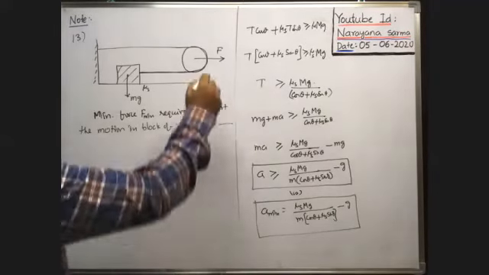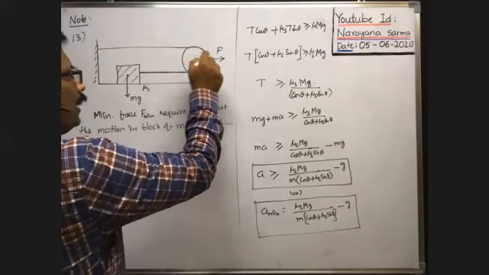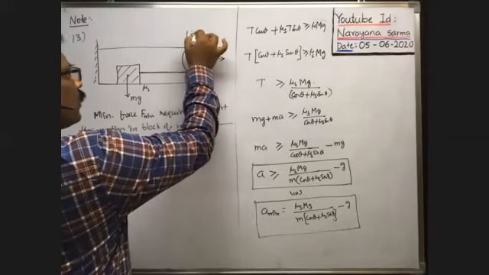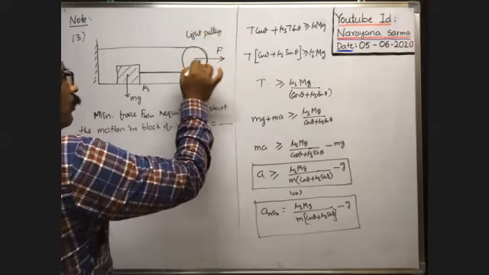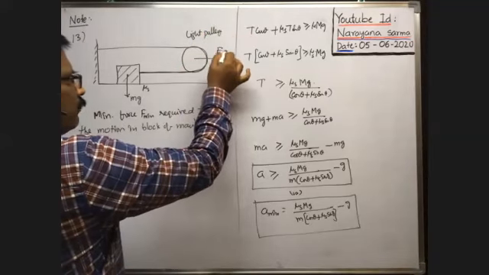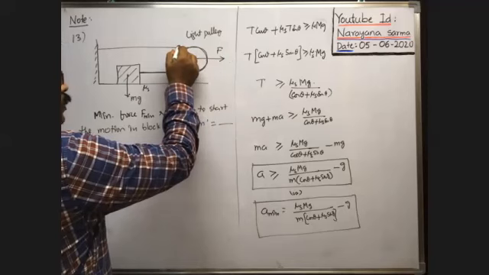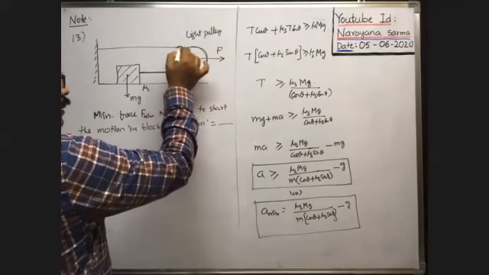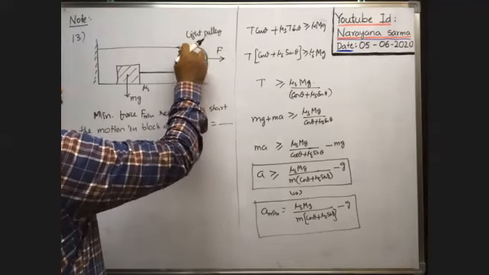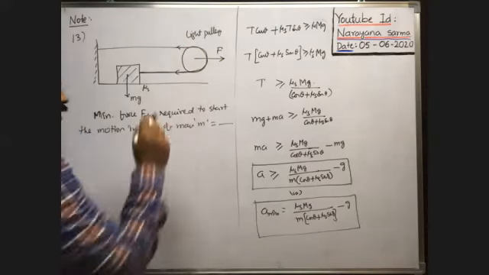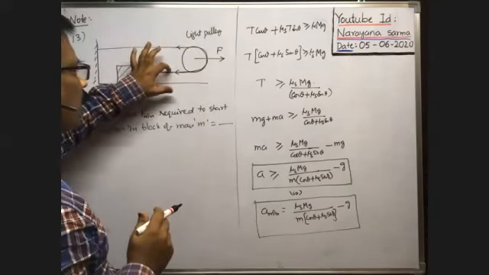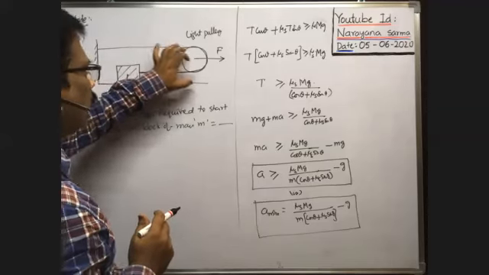Suppose when you pull the light frictionless pulley with force F, at the same time the two parts of the string oppose the motion of the pulley, exerting force on the pulley in the opposite direction.